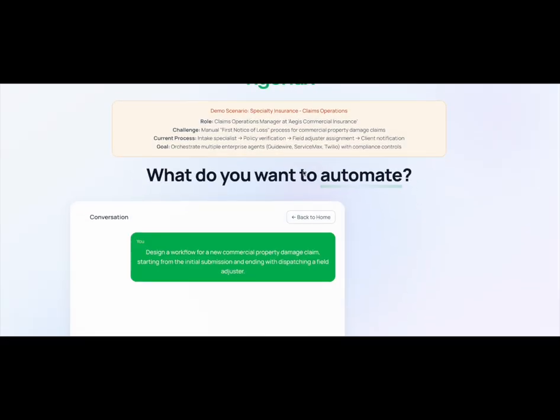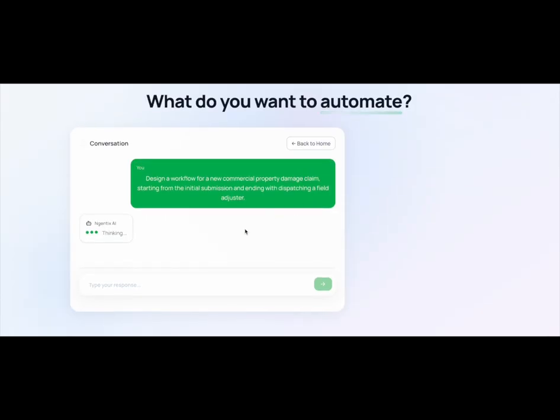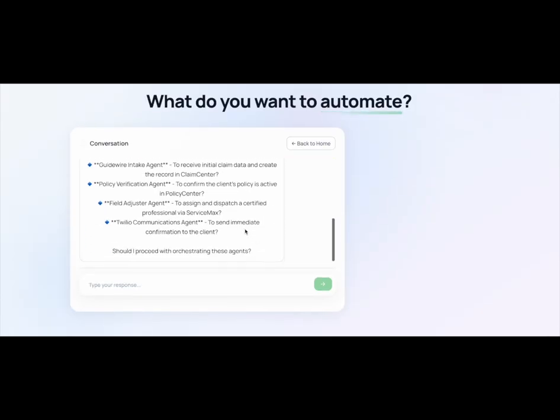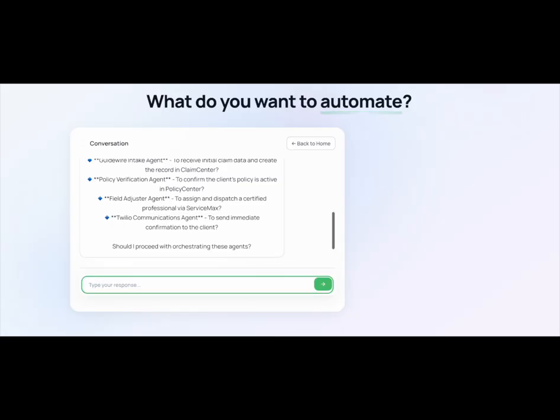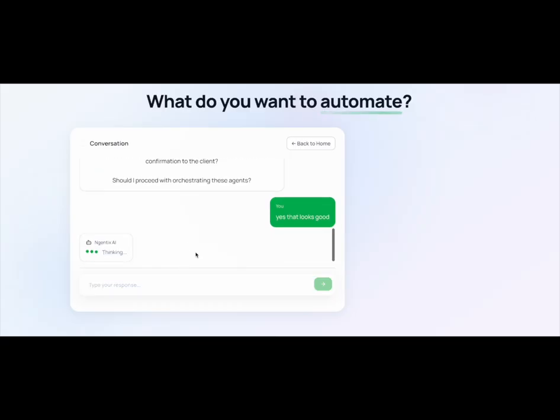So now we're going to do a different automation. This is after I've been in the system for a while. It already knows a lot about me, my job, the systems I have access to. And so when I asked it to do a claim adjustment, it had so much context around me, it didn't have to ask a bunch of clarifying questions. It just said, oh, okay, I think I know what that looks like.